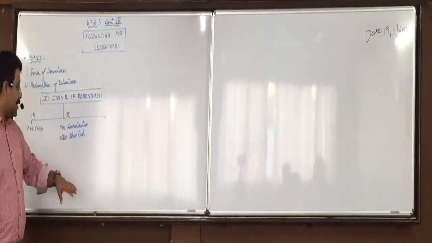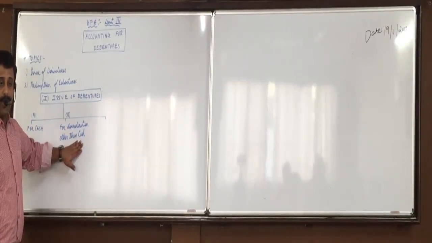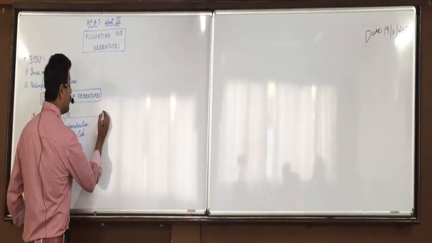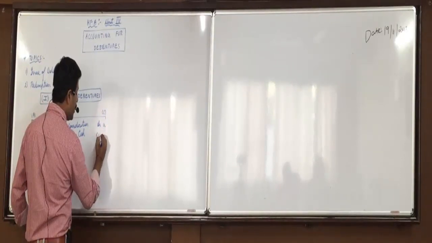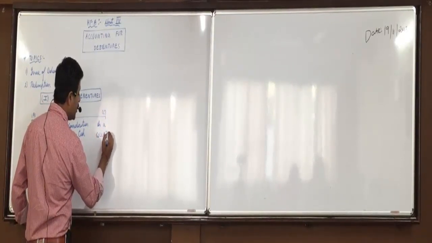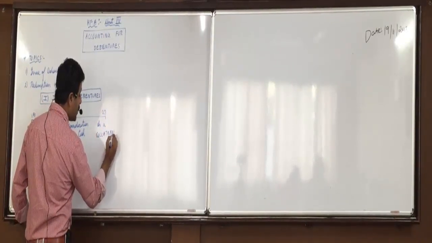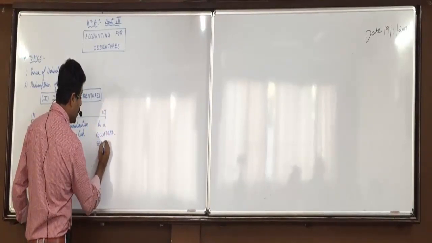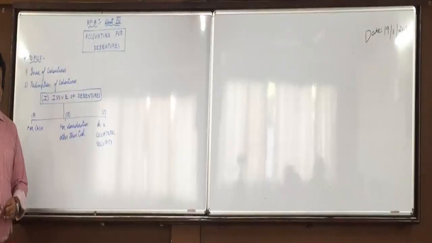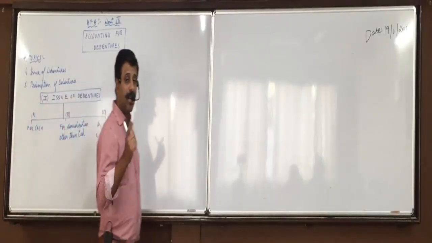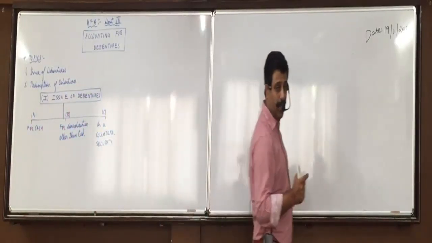So you are giving debentures but you are not getting cash. You get assets or you get net assets, assets minus liabilities. And third is as a collateral security. Debentures can be issued as a collateral security, means you borrow loan from the bank, but against loan you don't have any security to give, so you give debentures. Because debentures always have a floating charge, floating burden on the assets of the company.